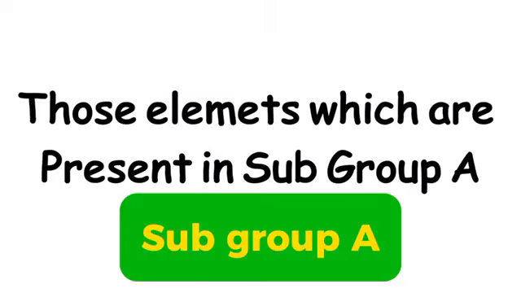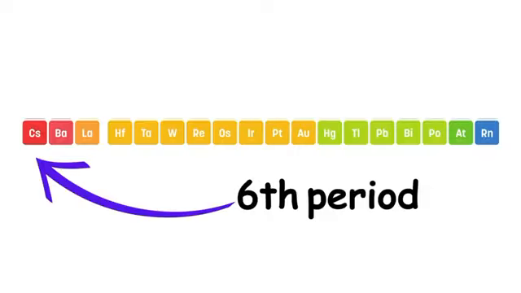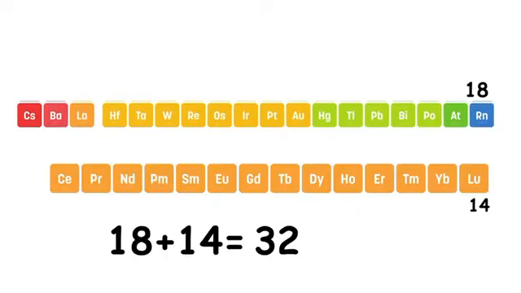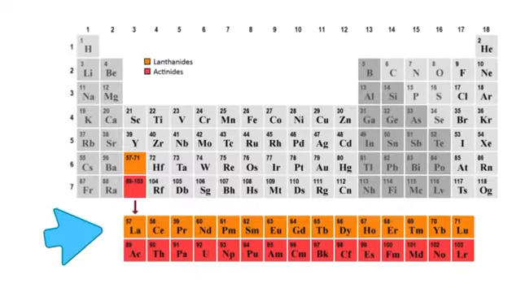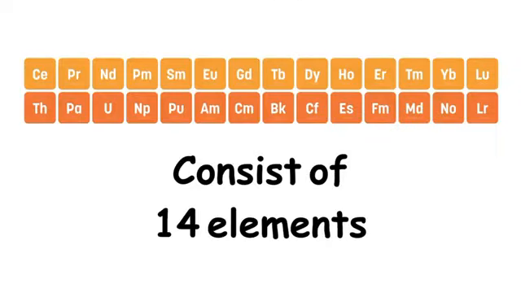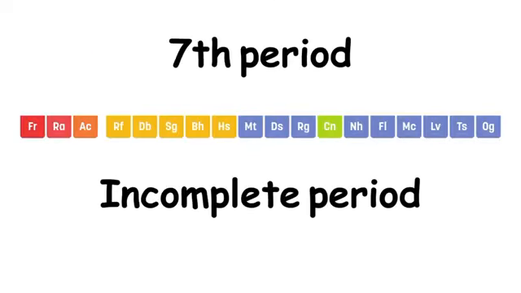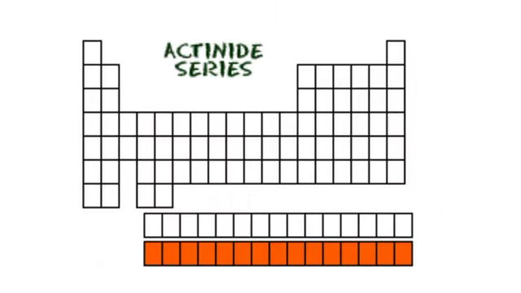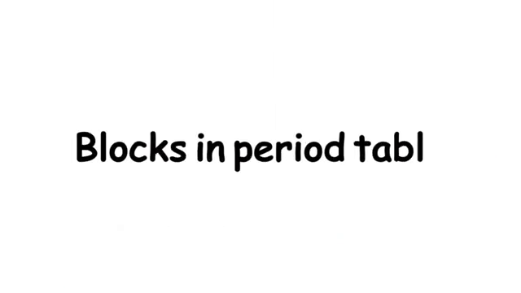Normal elements are those elements which are present in subgroup A and others present in subgroup B are called transition elements. The sixth period is the longest period and it has 32 elements, 14 more than the fifth period, due to the reason that in this period the lanthanide series starts, which consists of 14 elements. The seventh period is incomplete and if any new element is discovered, it will be placed in it. It also contains the actinide series.